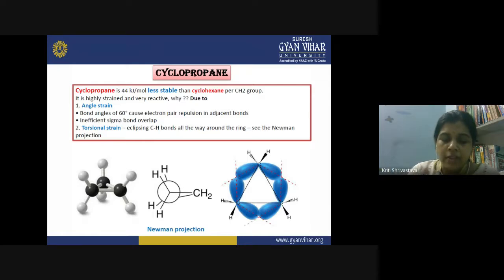The strain in cyclopropane can be attributed to two different factors. First is the angle strain, which is due to the bond angle.